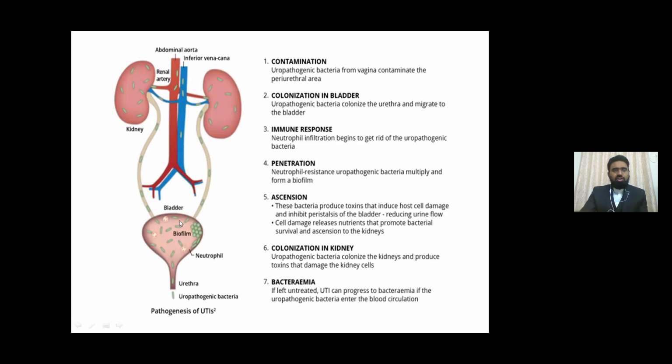One more thing, these toxins also cause a loss of peristalsis or impair peristalsis in the ureters and bladder, which causes stasis of the urine that helps in ascension of the bacteria into the kidney. Once the bacteria reach the kidney, they colonize in the kidney. From then they enter into circulation, which leads to bacteremia.